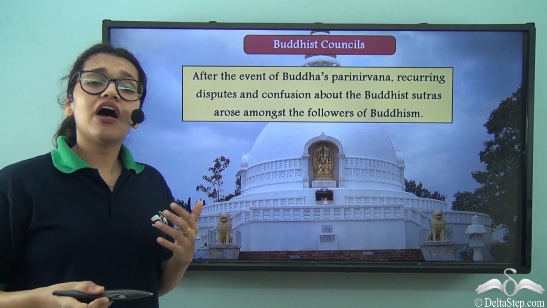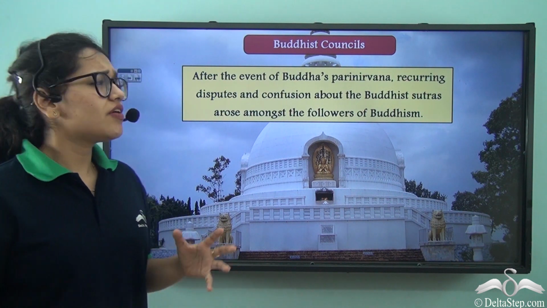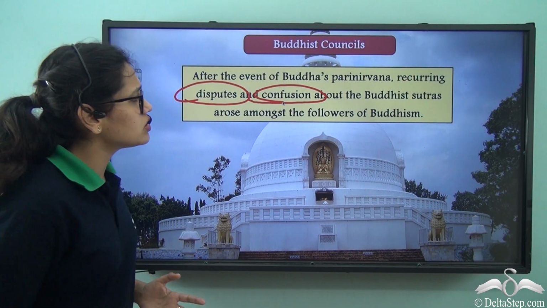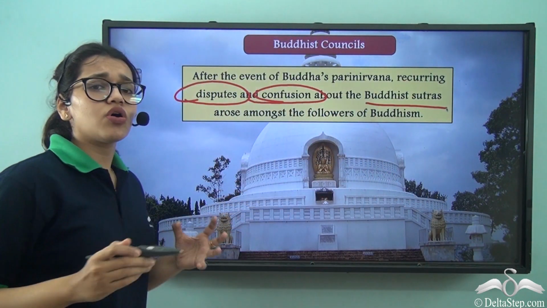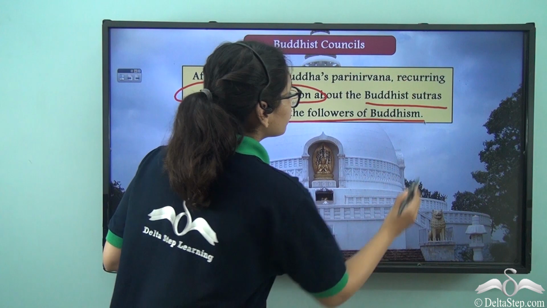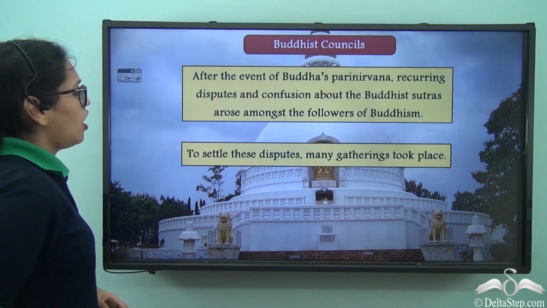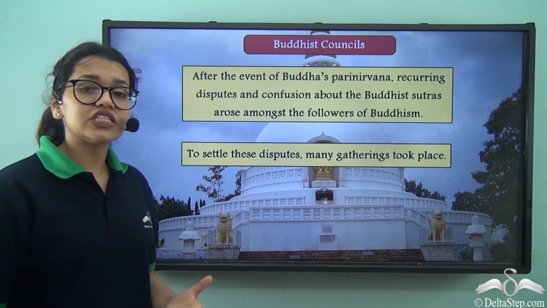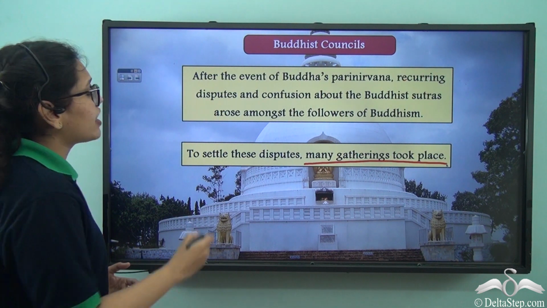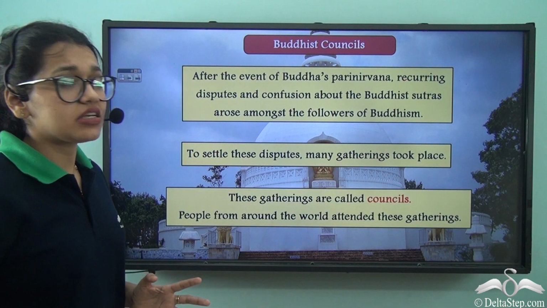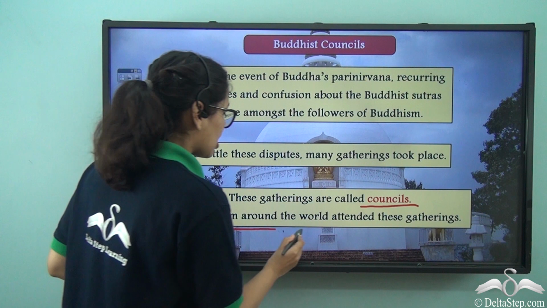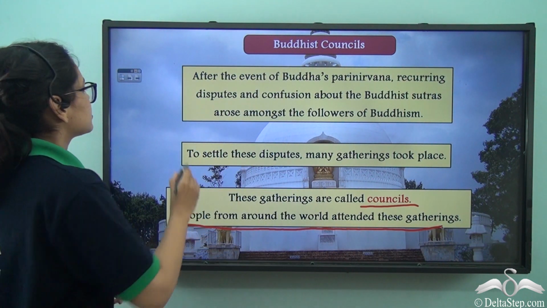So now what happened is that after Buddha's parinirvana or death, there were a lot of disputes, questions and confusion that arose amongst Buddha's followers about Buddhist sutras or Buddhist rules and regulations. And so a lot of questions and confusions rose amongst the followers. So what happened next? Well, to settle these disputes, these questions, many gatherings took place, right? And so what were these gatherings called exactly? Well, these gatherings were called councils, and these were very important. So people from around the world attended these gatherings.